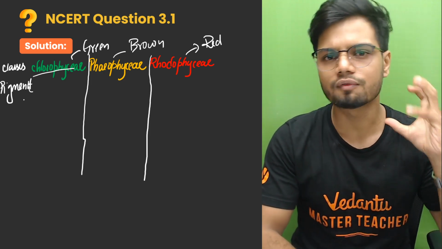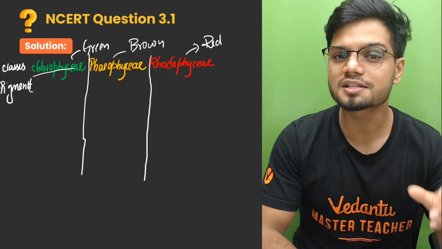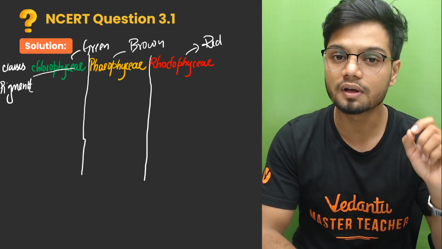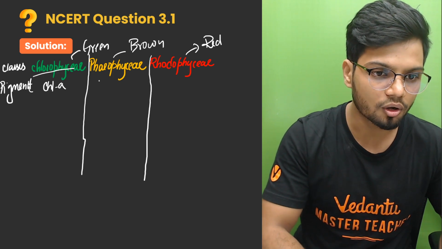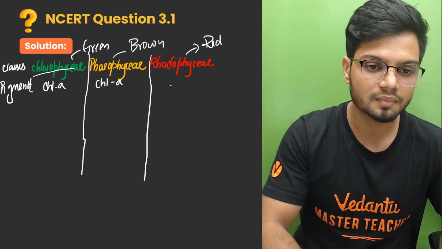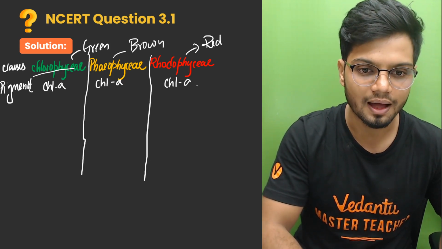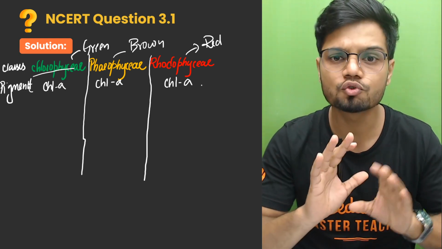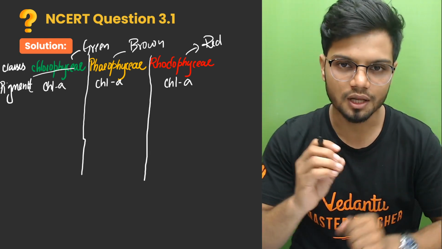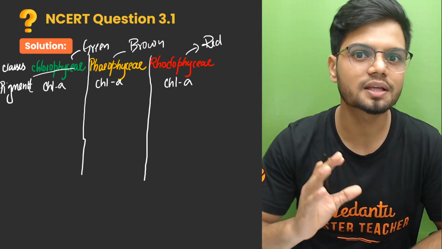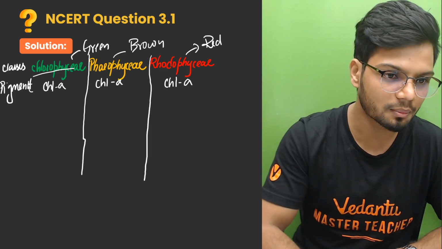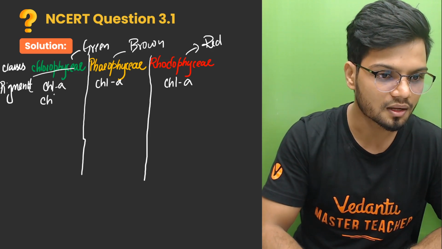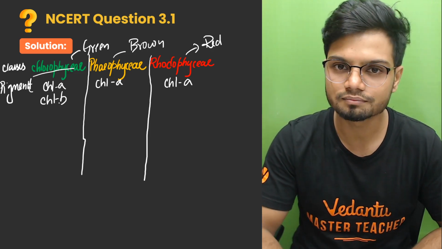In your Chlorophyceae, there is a pigment known as chlorophyll a, and this chlorophyll a is common among all the three classes of algae. Chlorophyll a is universally common. Now what is the extra pigment present? In Chlorophyceae, the distinguishing pigment is chlorophyll b.